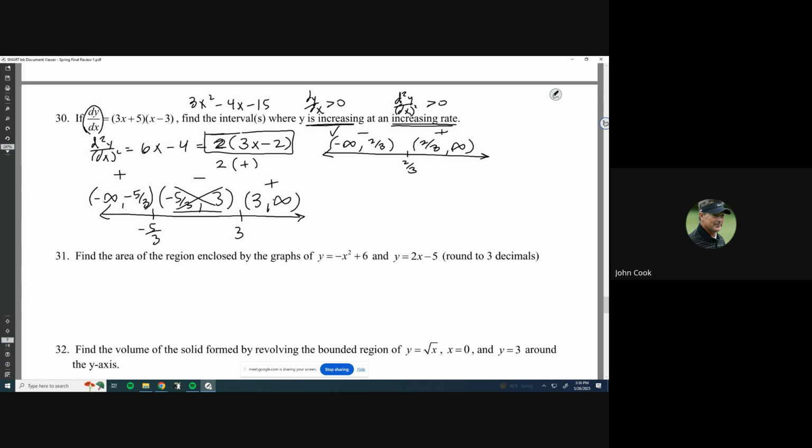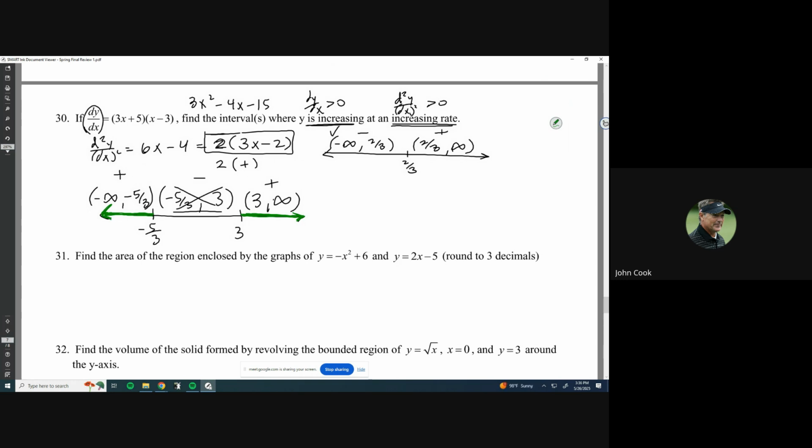Okay, so now I'm going to overlap this stuff in here. Let me do some color changes here. I've got increasing from here on. That's what we want, increasing. And I've also got increasing from here on.